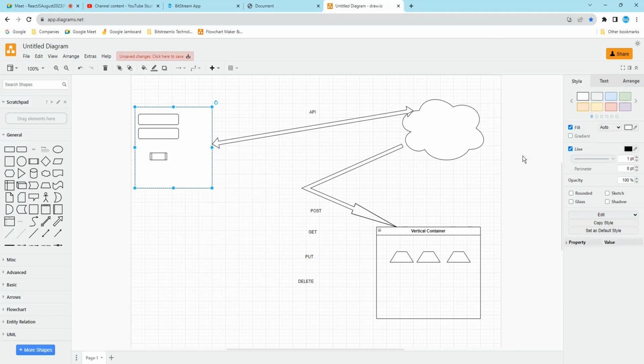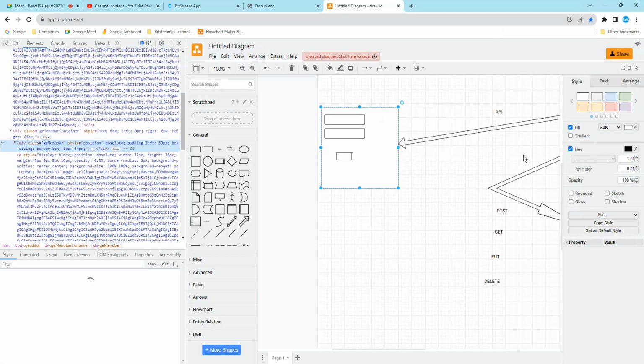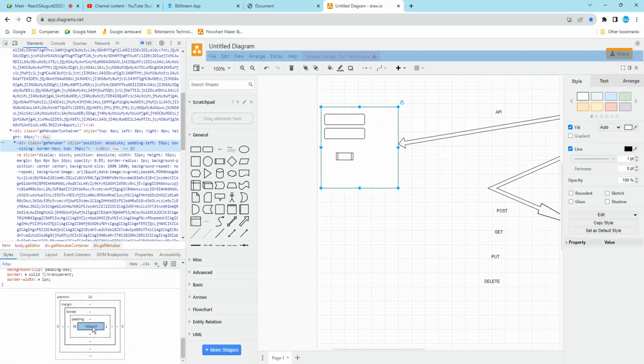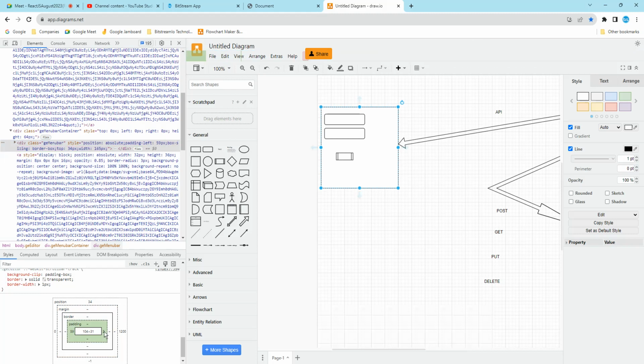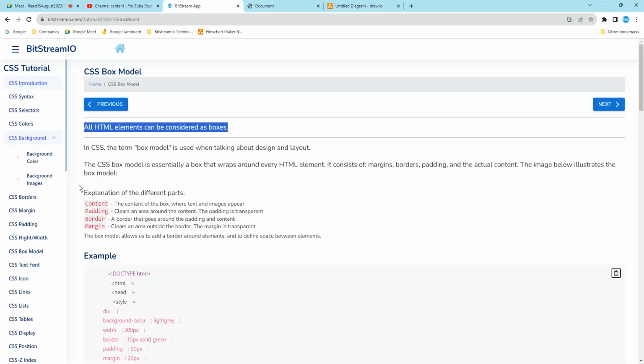If you just do inspect and go here, see here, 1300 is there. I will remove this one. Nothing will happen. So if you want to set a height and width, you see here: height and width, padding, border, margin, position. Every element in HTML has a box model. So what is a box model? The box model contains the content, padding, border, margin. Including all, this is called a box model. Fine guys, that is enough for today.